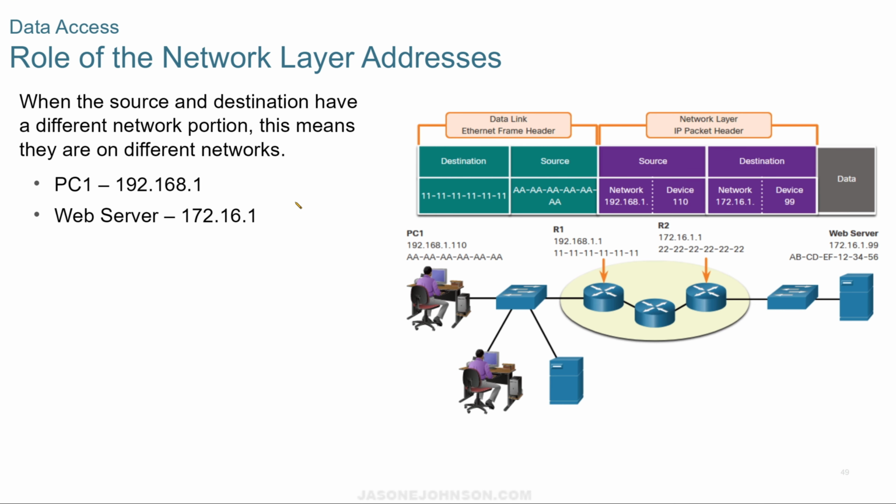So the role of a network layer address: when the source and destination have a different network portion, that means they're on different networks. If we have 192.168.1 and the web server is 172.16.1, they're not on the same network and they're going to have to be routed.